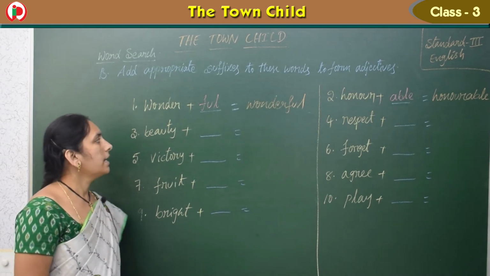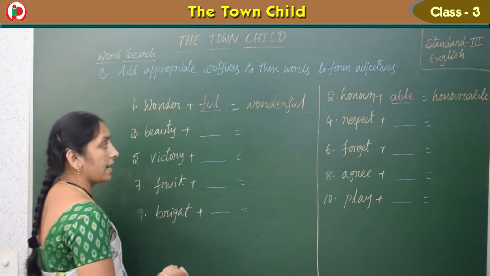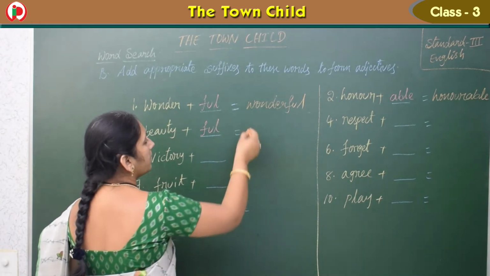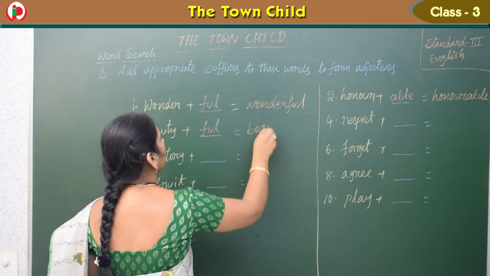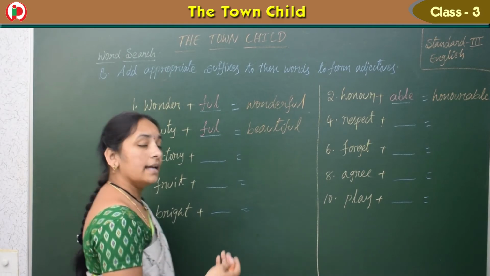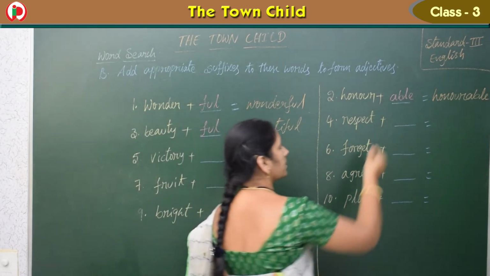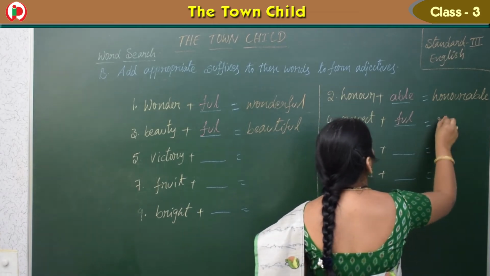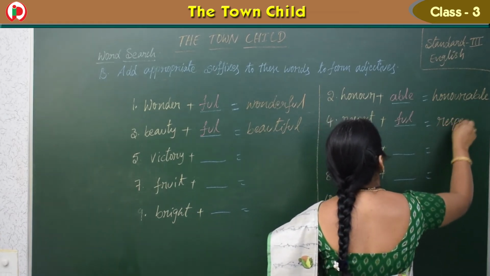Okay, children. Now see this, beauty. What can we add for beauty? Very good, full. Then it becomes beautiful. Respect, for this also we should add full. Then it becomes respectful.